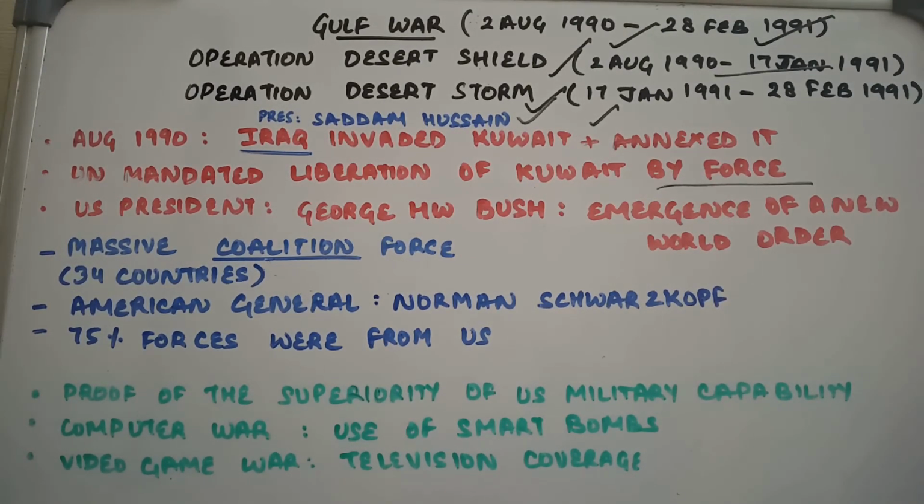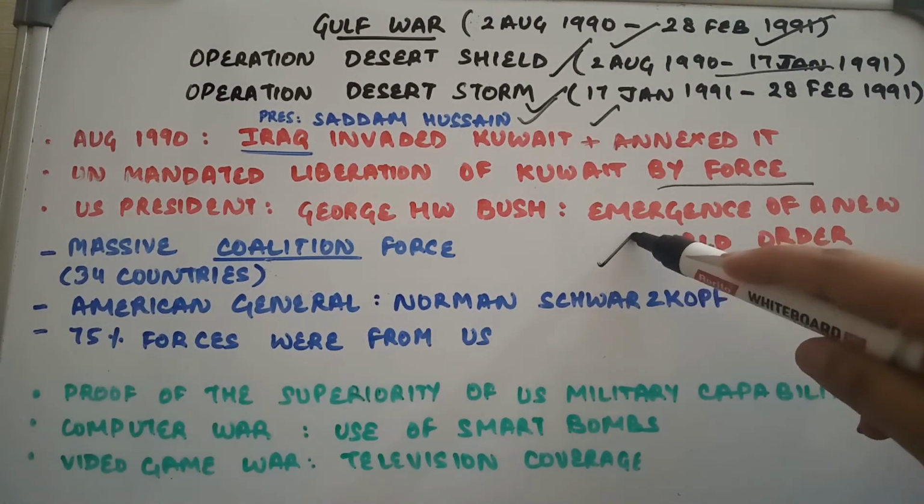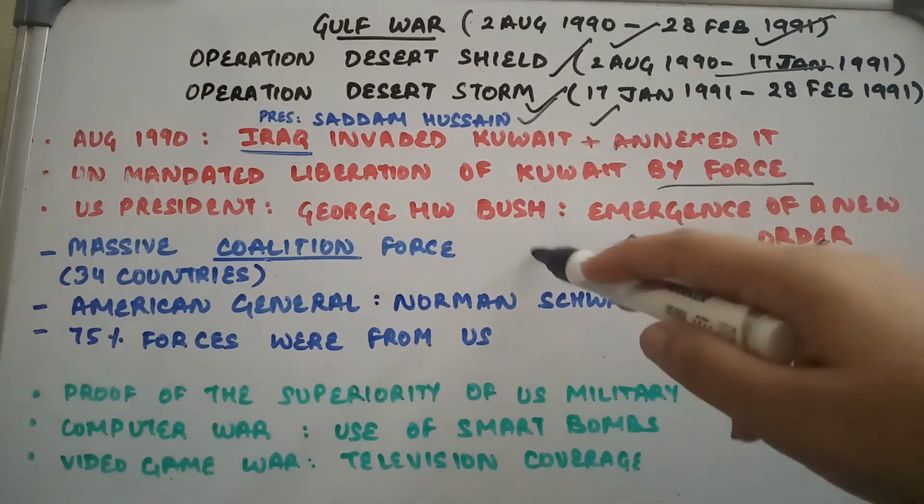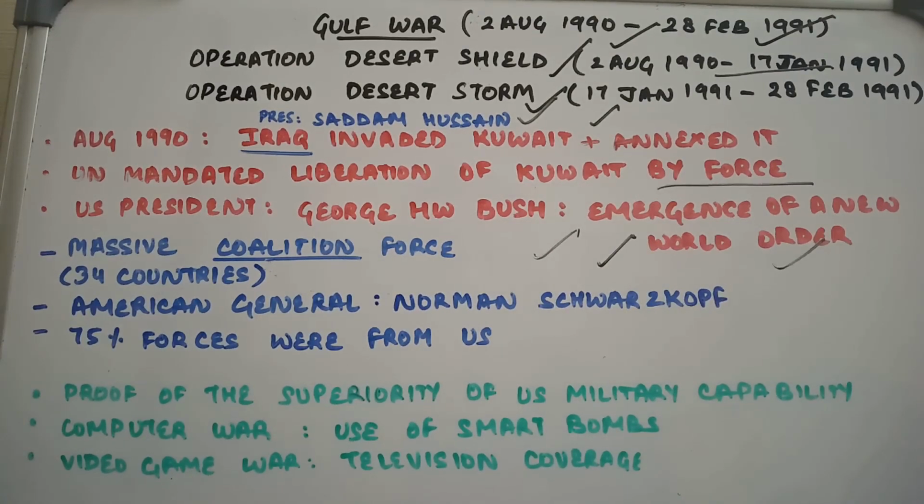So USA took the lead. The US president at that time, who was George H.W. Bush, hailed the emergence of a new world order. So he said that a new world order would be established and a massive coalition force comprising forces from 34 countries was established. And Second World War के बाद this was the biggest coalition force which was made. This entire combat was headed by an American general, Norman Schwarzkopf, and 75% of the forces were from the United States. So you can see evidences of US hegemony.